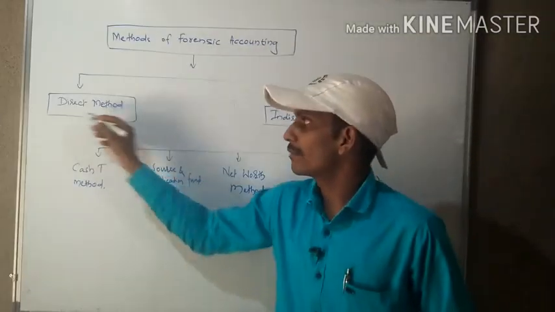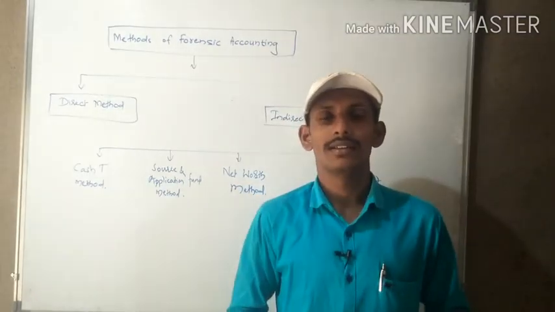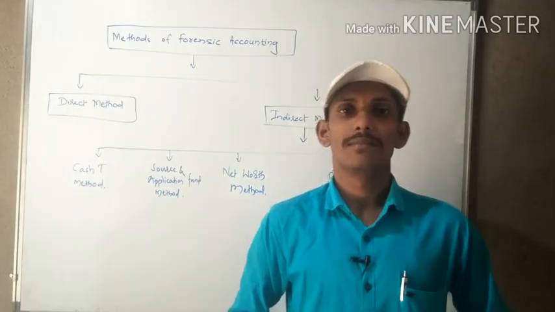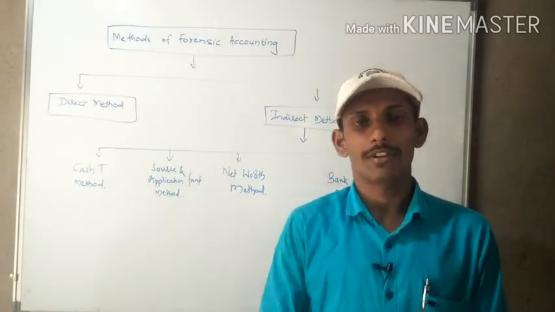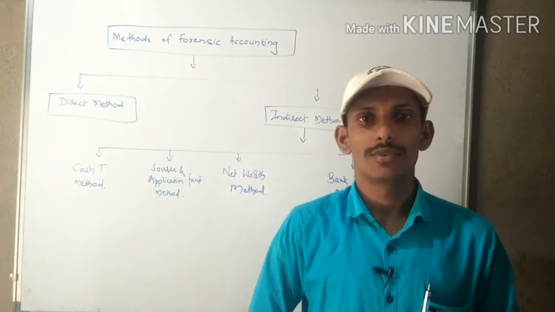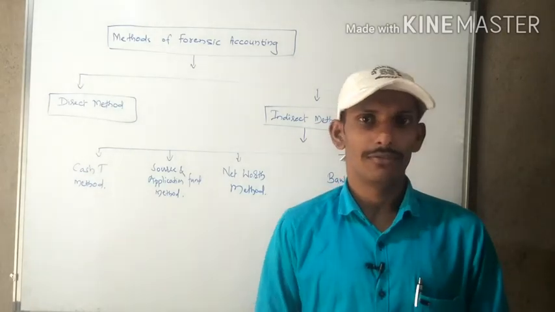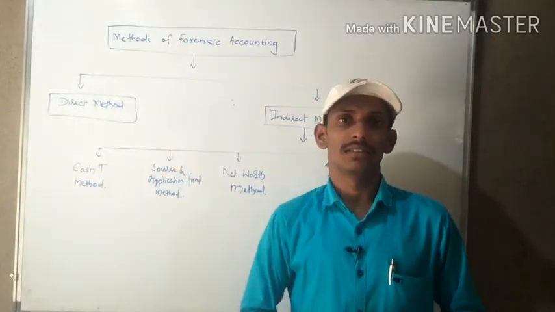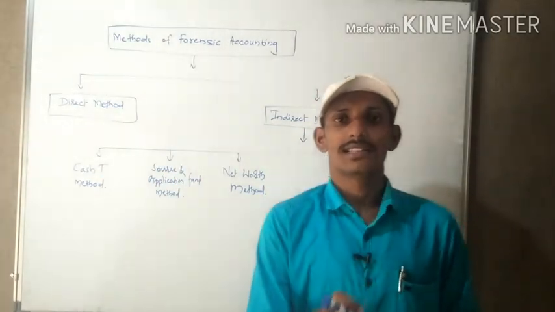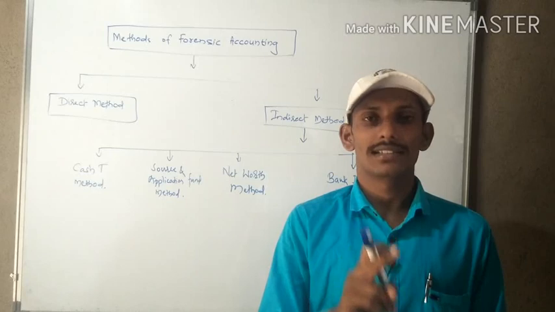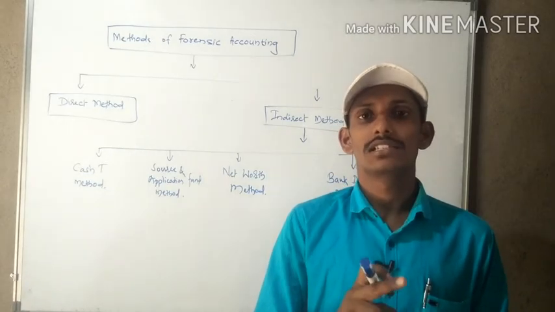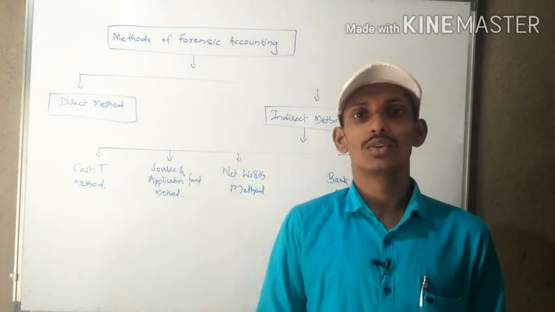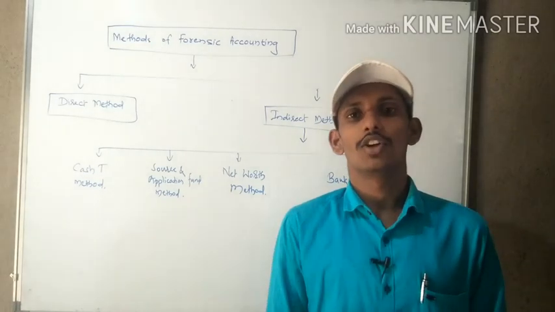The direct method is where the forensic accountant takes the help of ready-made available information, and from that information he will conclude some financial results. He will access the contract, the agreement, he will check the cancelled checks, the public notices and other documents.